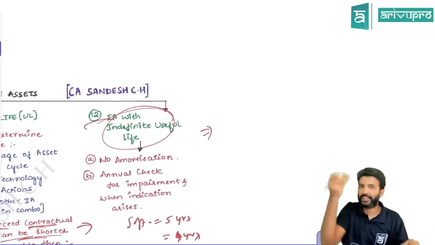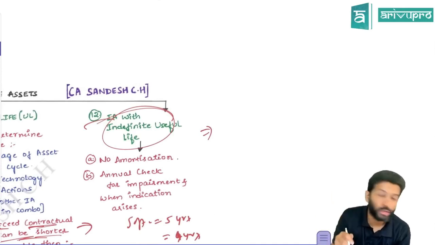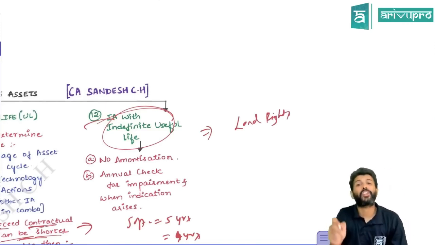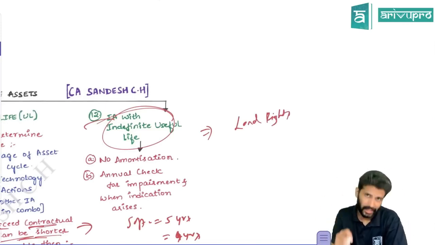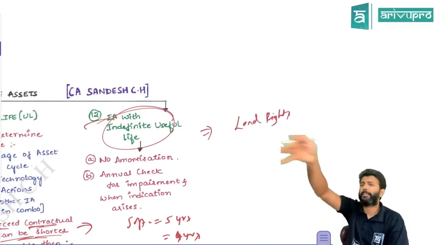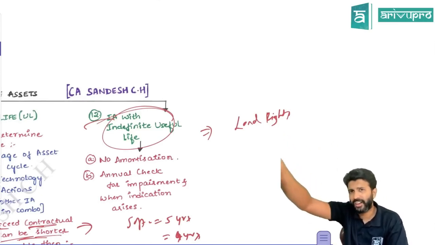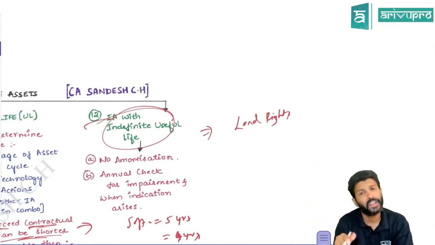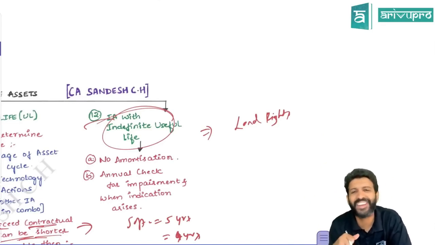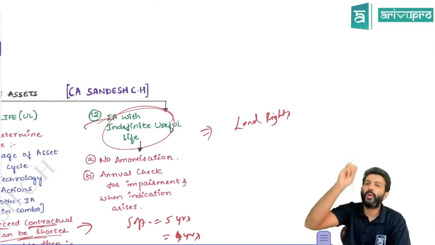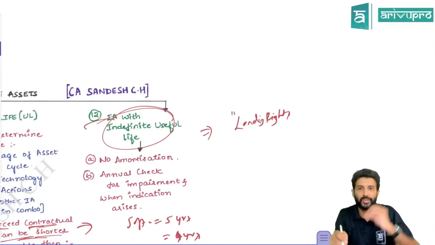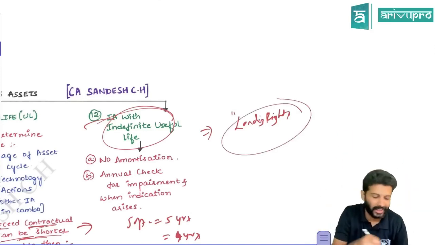Sir, what such assets? If you just check, I think I gave the same examples, and we have a case study in our books relating to this. One is landing rights. Let's say companies operating in the airline industry, let's say Indigo Airlines. Obviously, they park their aircraft in airports like Bangalore, Mumbai, Delhi. Can any Tom, Dick and Harry go and park their vehicle in the airport? No. If you want to use airport space, you need permission from the government. That is what we call landing rights.